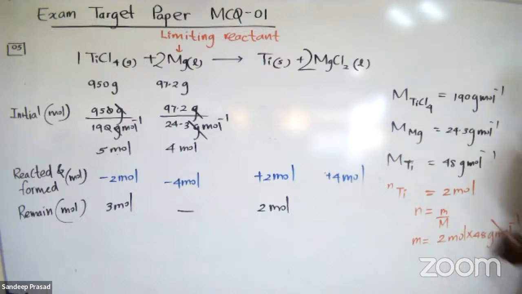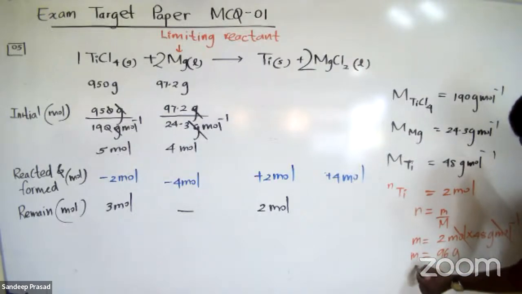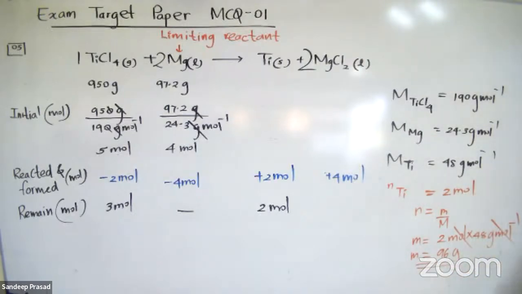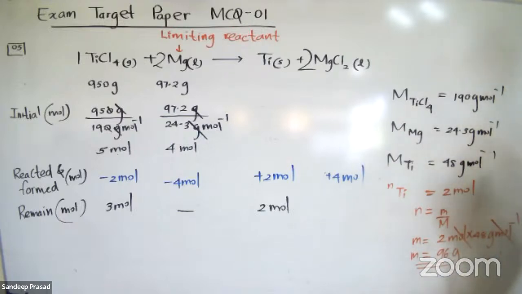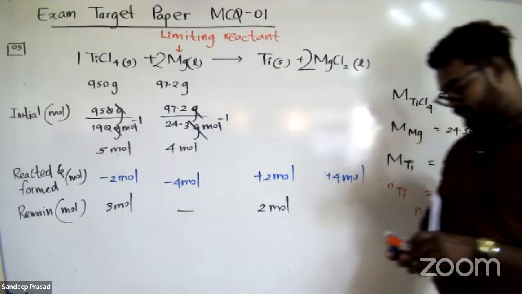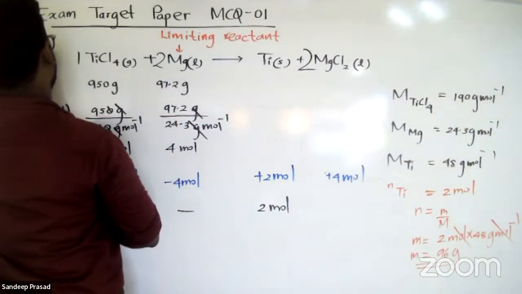So per mole will cancel off. The answer is 96 grams. So the mass of titanium formed here is 96 grams. So therefore, question number 5, the answer is the second one.